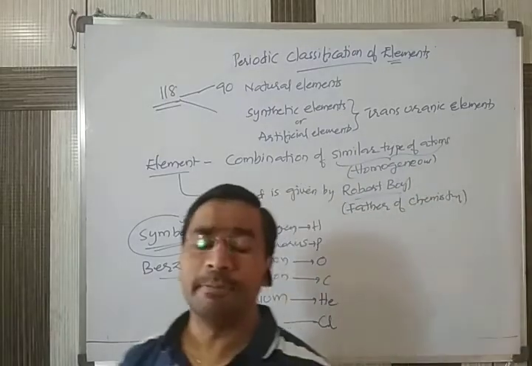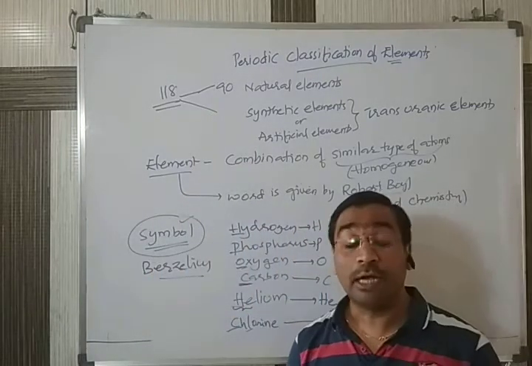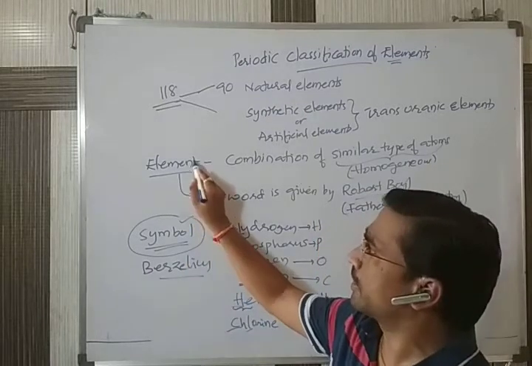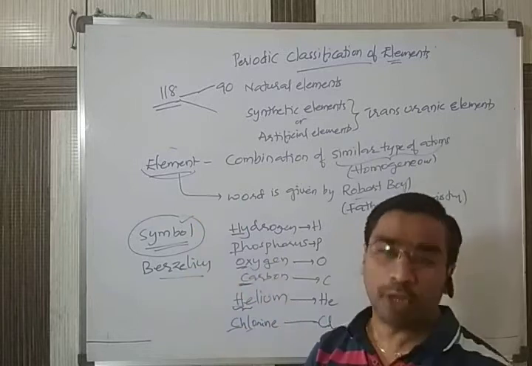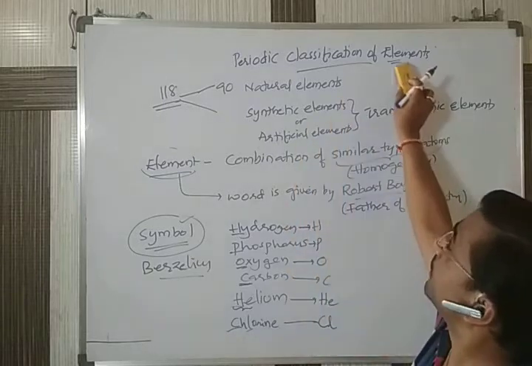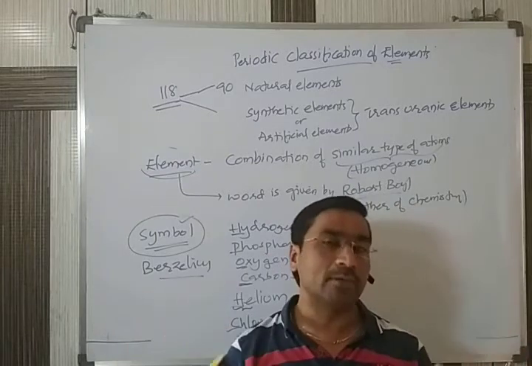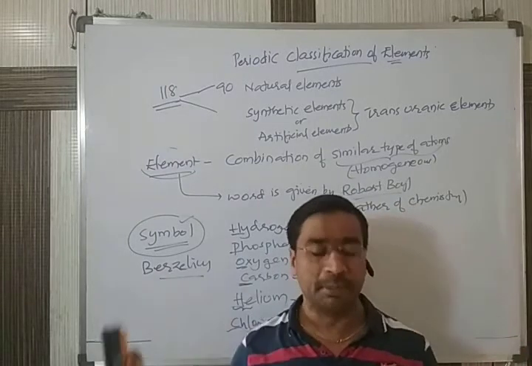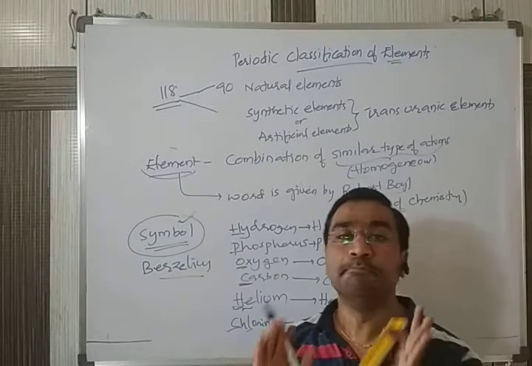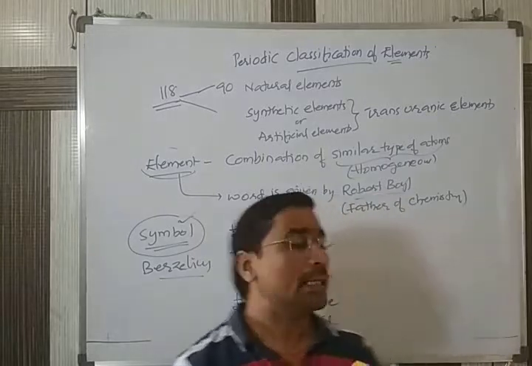So the elements were represented in a symbolic way, and it is easy for us to write because we have many chemical reactions in chemistry. In these chemical reactions, we use the elements only in the symbolic way. So that's why all the elements are written in the form of symbols. Now the 118 elements we discussed are arranged in a systematic way in what is called the periodic table. In the periodic table, all the elements are represented by their symbols.